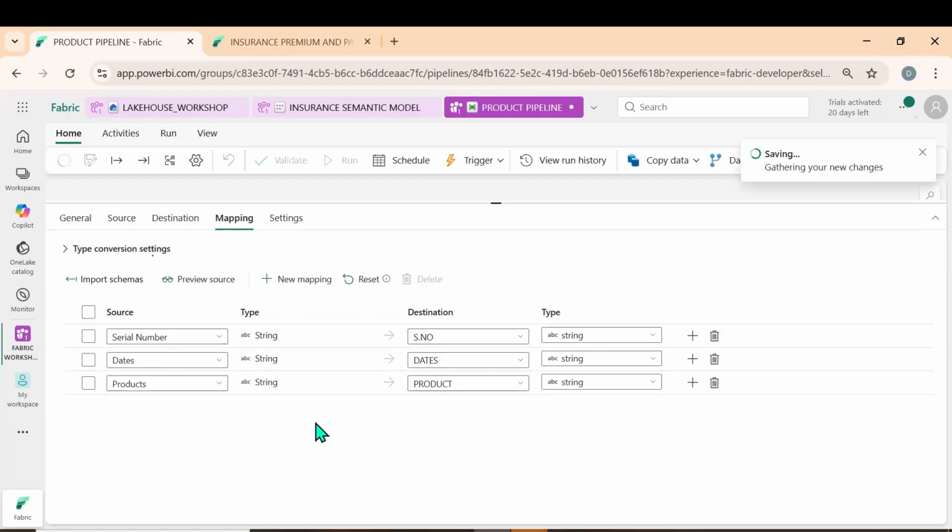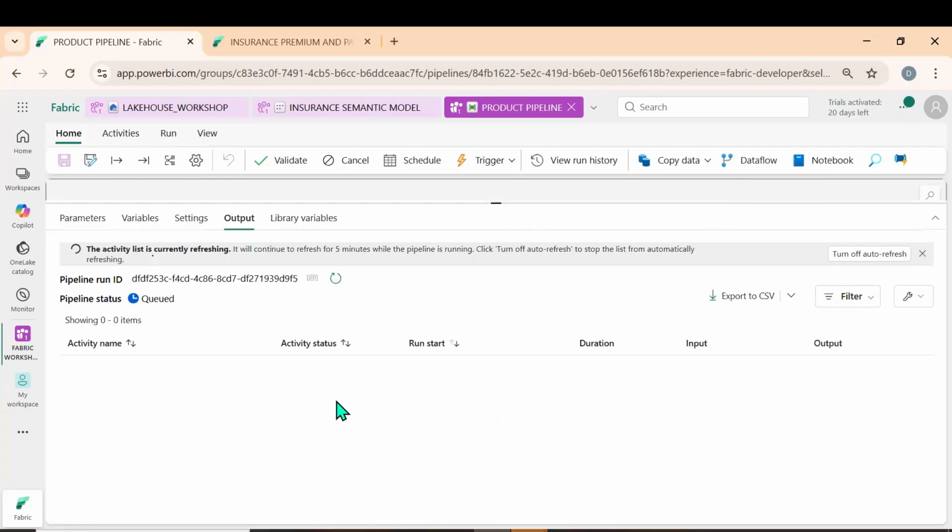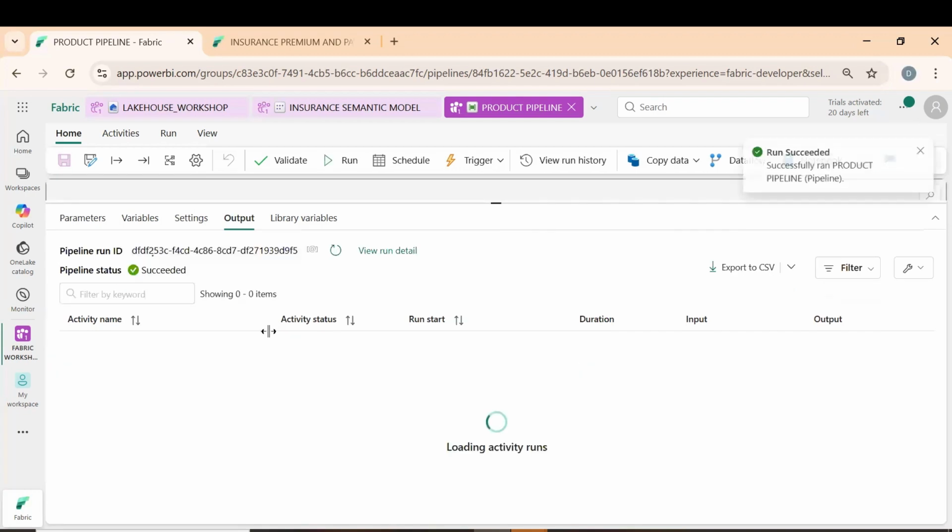Let's see whether it is saving or not. It is running. You see, the job is running. Okay, it is in queue, so let it run. The activity is currently refreshing. So we have a pipeline ID. Now it has succeeded. The pipeline has succeeded.